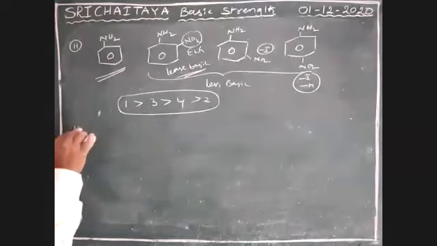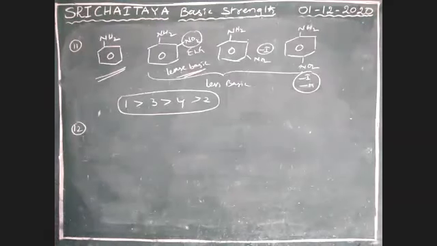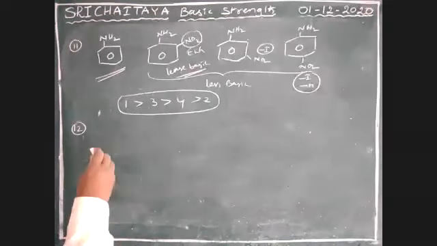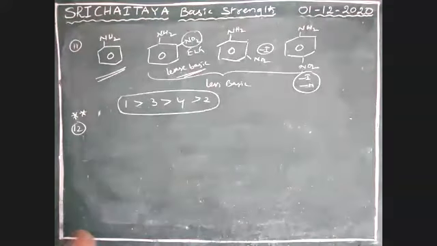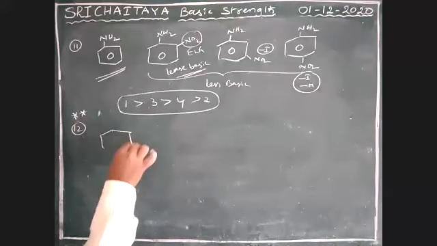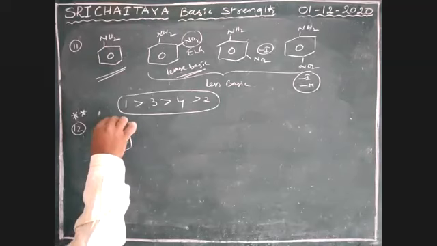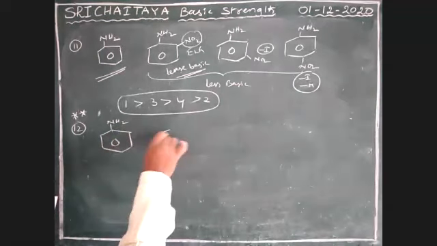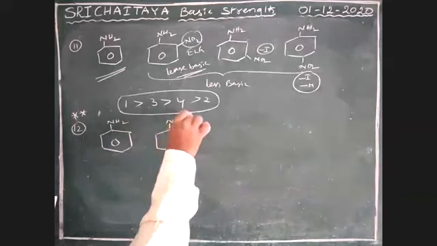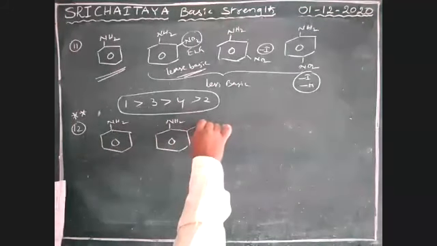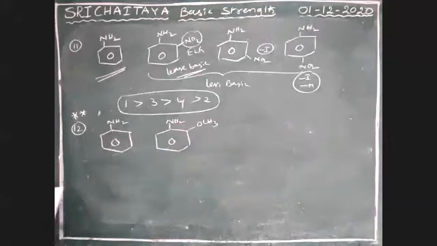Next. The twelfth one. It is an exception, boys. Please keep in mind. Based on pKa values, we are going to explain. NH2, NH2, OCH3, ortho, meta, para.